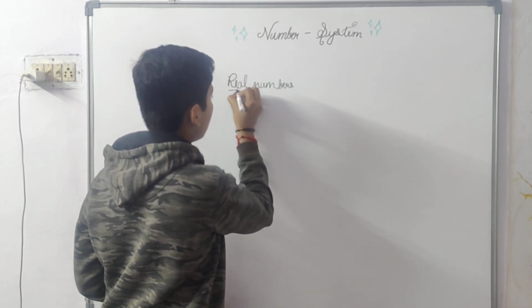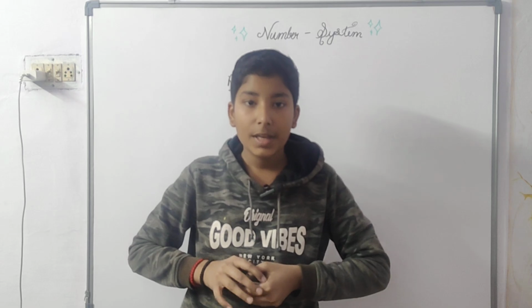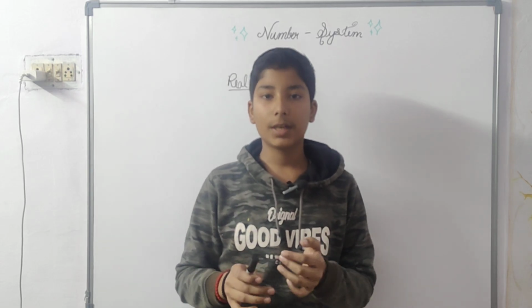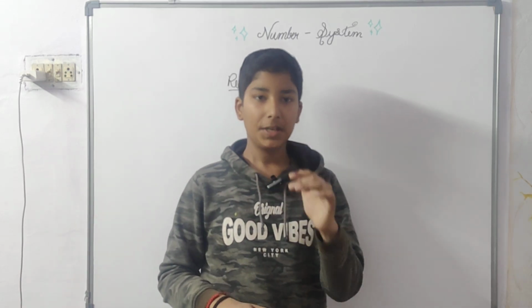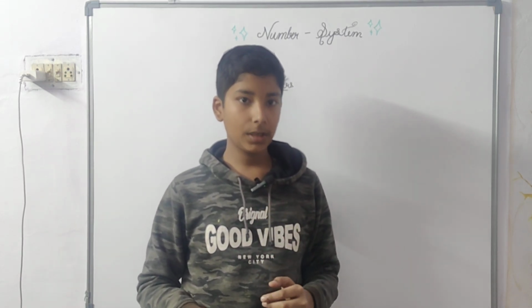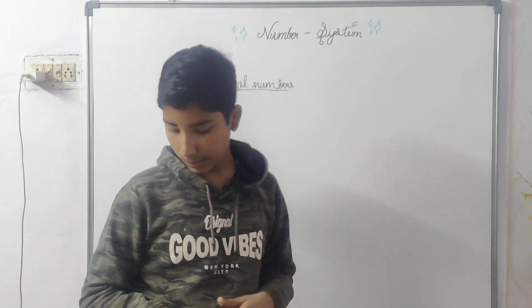What are real numbers? Rational numbers and irrational numbers together are known as real numbers. Repeat after me. Rational numbers, irrational numbers together are known as real numbers.